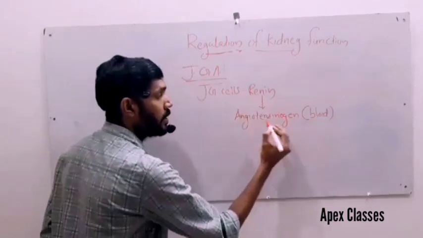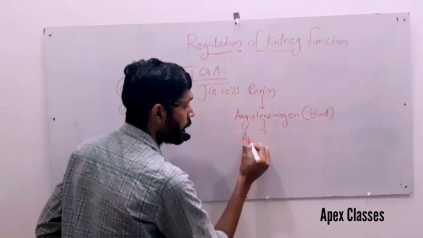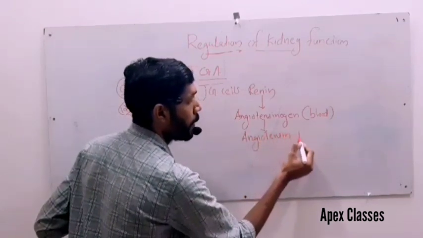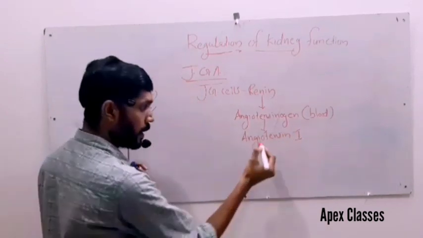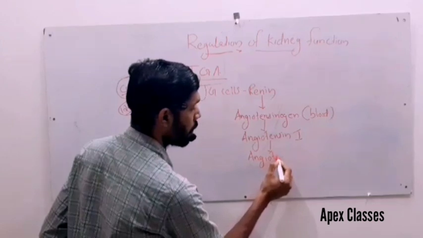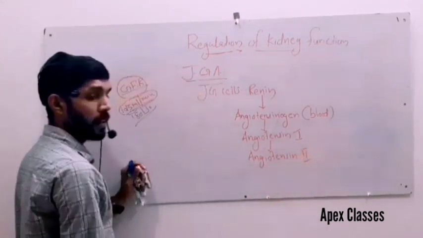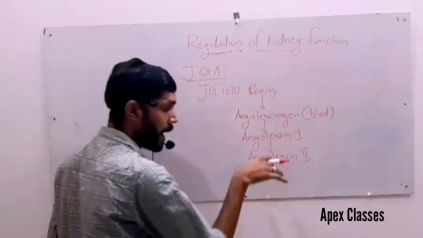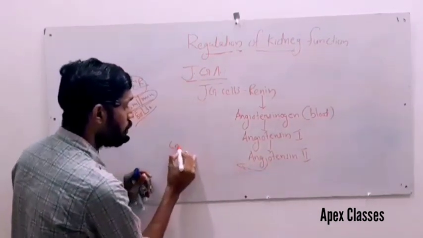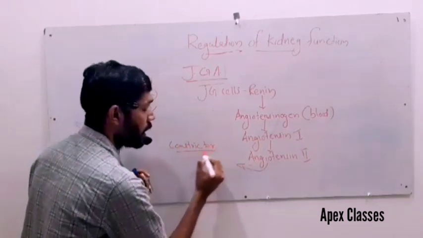So renin converts angiotensinogen in blood to angiotensin 1, which is further converted into angiotensin 2. Angiotensin 2 is also a powerful vasoconstrictor.